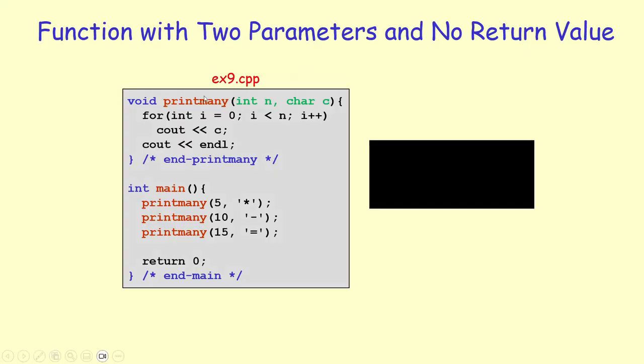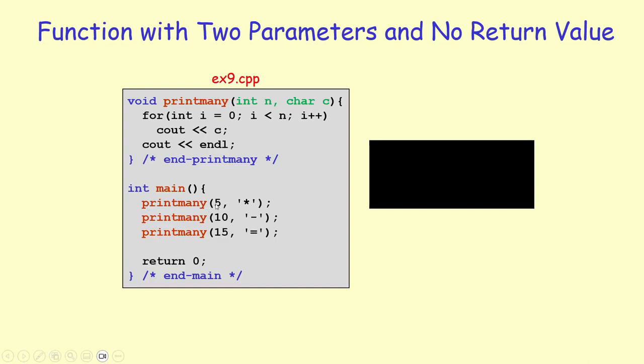In this example, we have a function that does not return anything, but takes 2 parameters now, integer n and character c. So it's basically running a for loop to print n many c characters on the screen. And I have 3 calls to this function from within main.